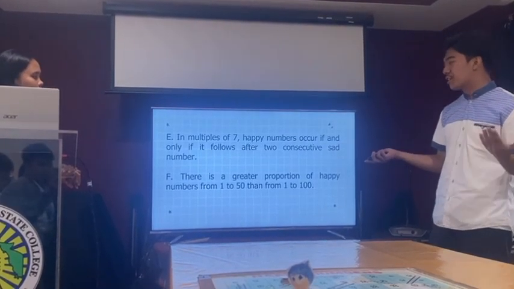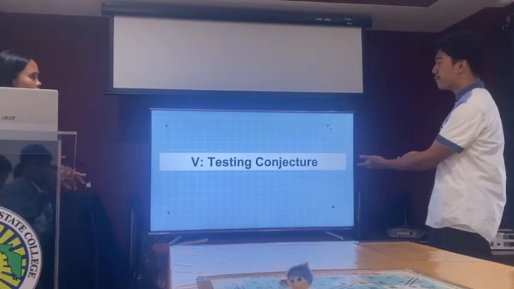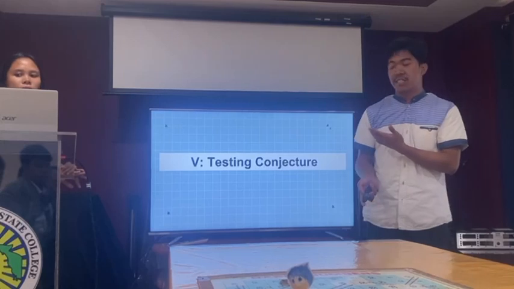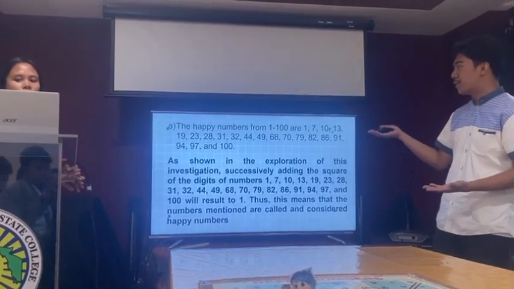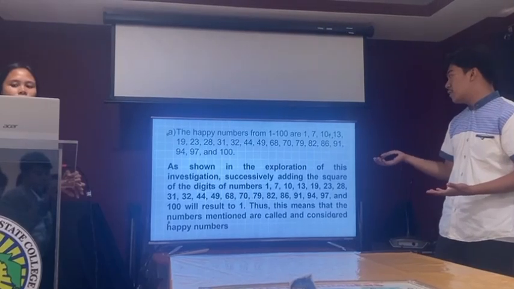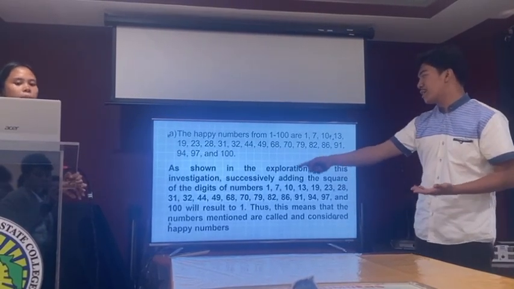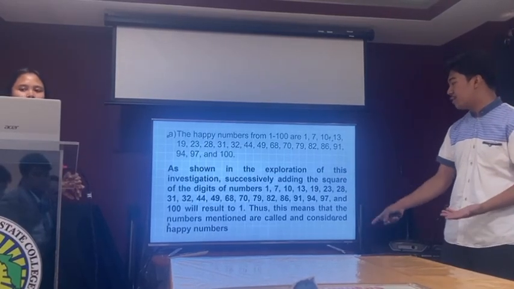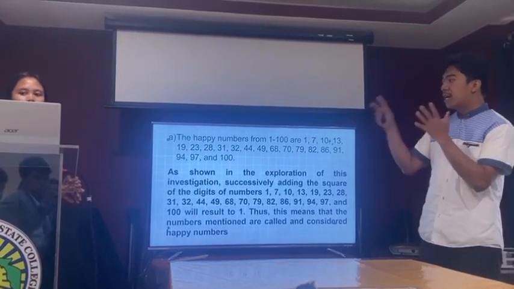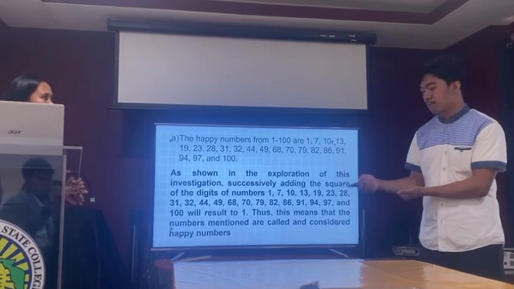And F, there is a greater proportion of happy numbers from 1 to 50 than from 51 to 100. Now, let's test our conjecture. In testing our conjecture, we all know that the happy numbers from 1 to 100 are 20. Adding the squares of the digits of the numbers from 1 to 100 will result in 1. This means that the numbers mentioned are considered happy numbers. So by testing the conjecture, we know that this number is indeed a happy number.